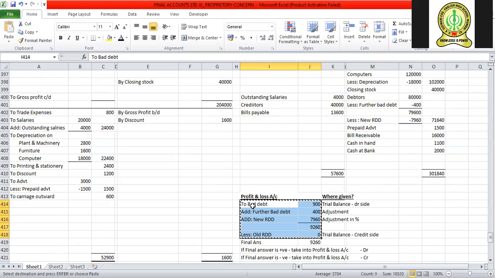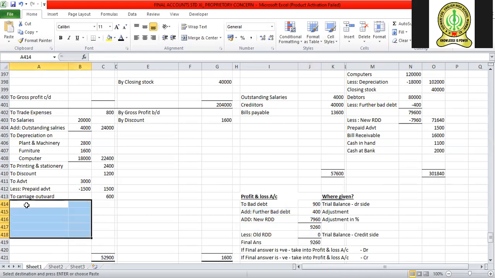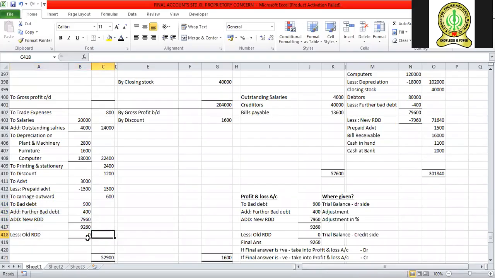So I will record 9260 in the profit and loss account debit side. You can also directly write 9260 in the outer column, but to make you understand the formula, I am writing everything here. Are you clear with this? I have also given the second effect here, further bad debt and new RDD. Whichever is given in the adjustment should have two effects. Hope you are understanding what I have explained.